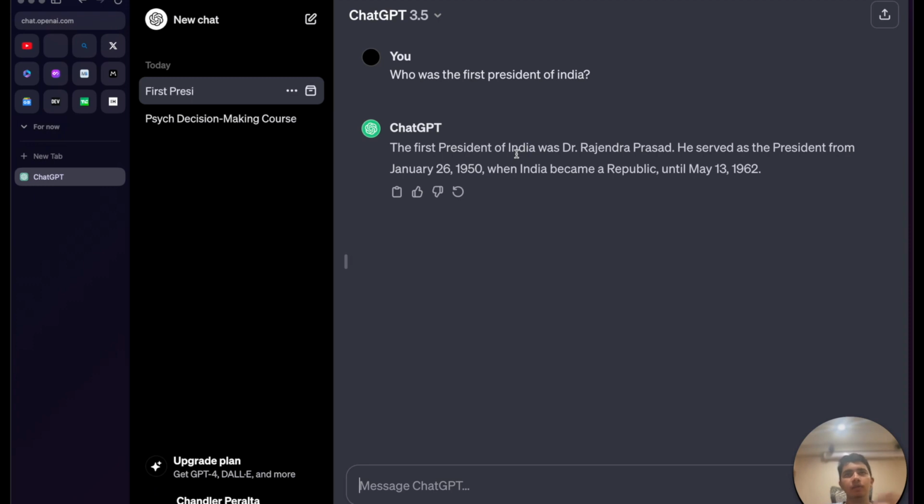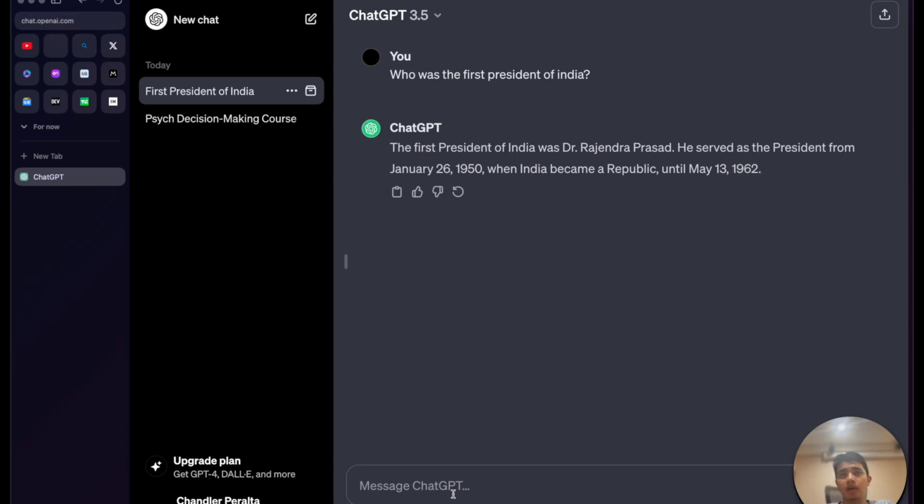Fairly simple. It's a factual question. So it says the first president of India was Dr. Rajendra Prasad, who served as president from January 26, 1950, when India became a republic, until May 13, 1962.